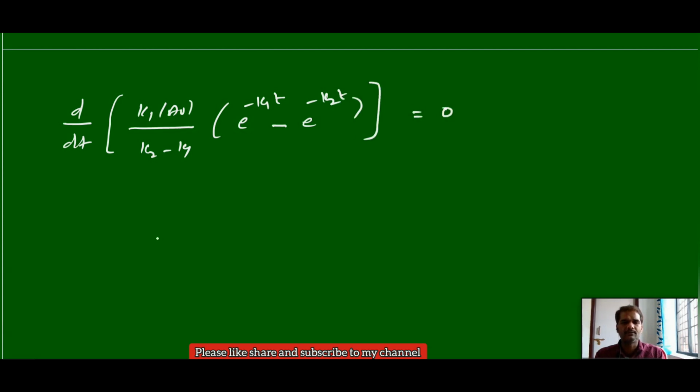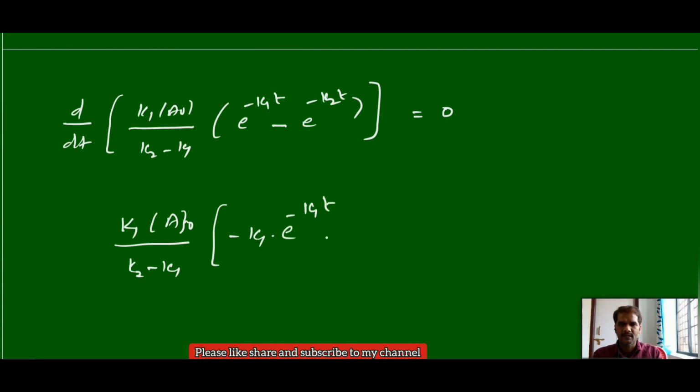That should be equal to 0. Now you do the derivation with respect to t. You will get k1 a0 by k2 minus k1, this is anyhow an overall constant. Now with respect to e power minus k1t, we will get minus k1 into e power minus k1t, and this will get minus minus, will get plus k2 into e power minus k2t. That should be equal to 0.